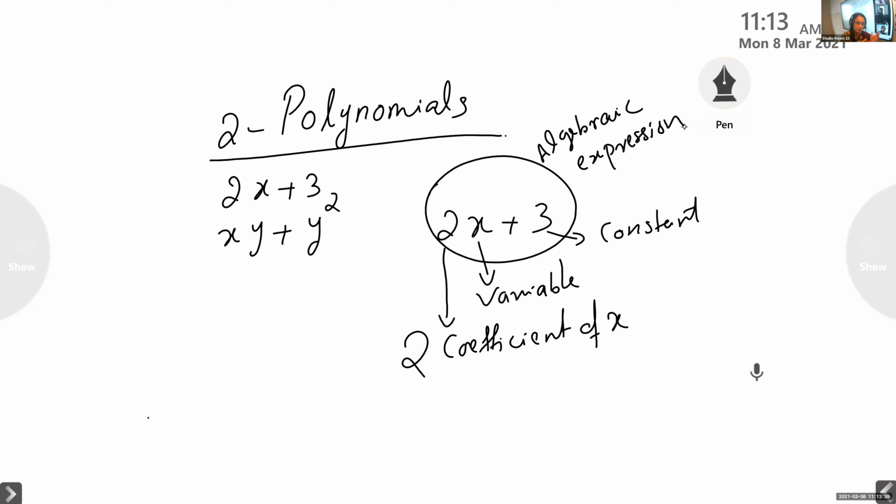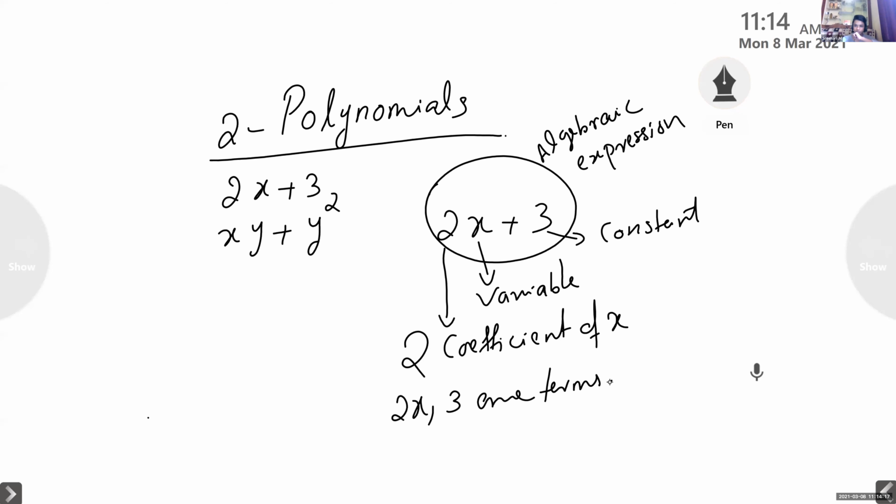In this algebraic expression, 2x and 3 have some name. What are these 2x and 3? Terms. Very good. 2x and 3 are called terms. 2x and 3 are terms, 2 is the coefficient of x, 3 is constant, and x is the variable.